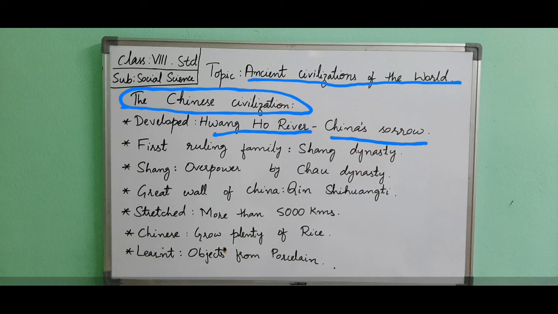According to the archaeological evidence, the first ruling family of the Chinese civilization was the Shang dynasty. It ruled in the period between the 18th century BCE and the 12th century BCE. Under the rule of this dynasty, the people had developed a wonderful culture. By the 14th century BCE, the Shang dynasty was overpowered by the neighboring Zhou dynasty. The Zhou dynasty continued the good traditions of the Shang culture and ruled till 250 BCE.